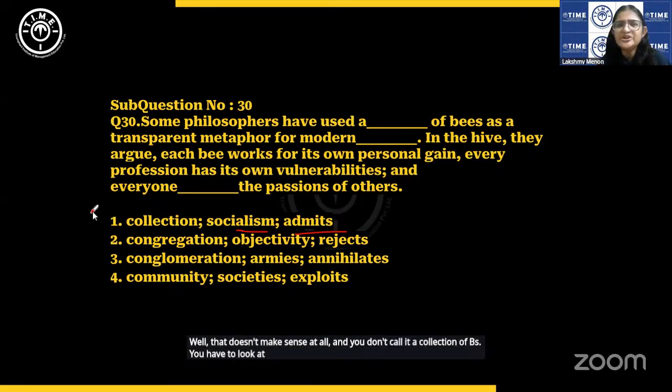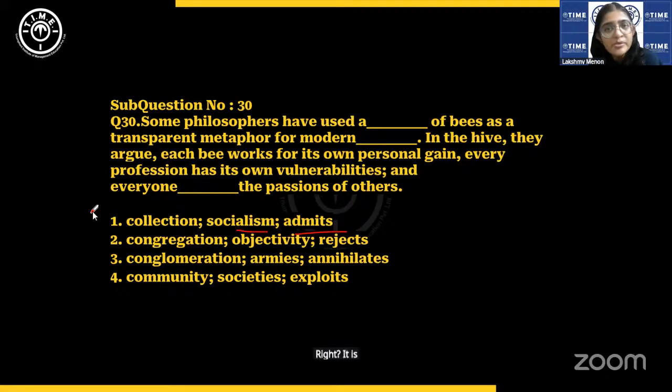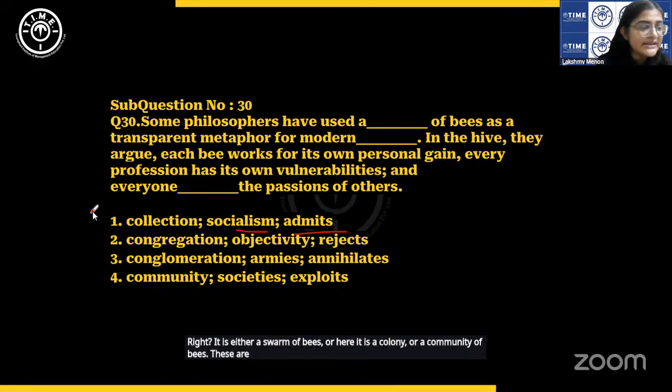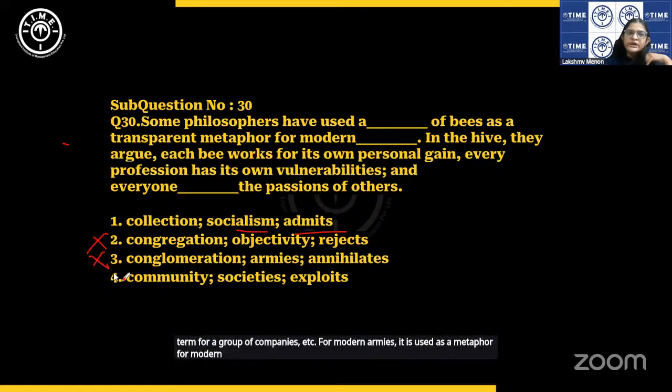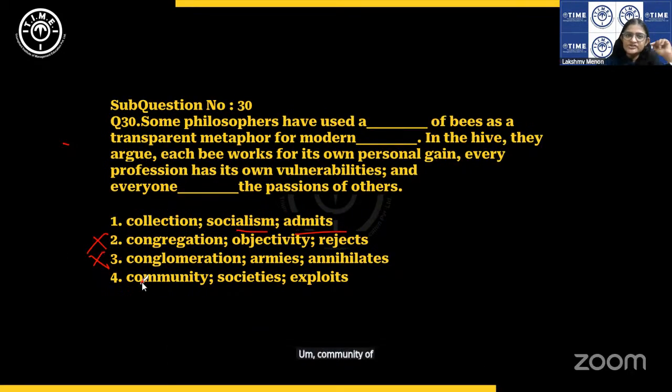You have to look at the right terms, right? It is either a swarm of bees or here it is a colony or a community of bees. These are the words that are used for bees. Okay. So you need to look at the right terms here. Congregation is a gathering. Objectivity, for modern objectivity doesn't make sense. Conglomeration is a huge term for a group of companies, etc. For modern armies, it is used as a metaphor for modern armies, no? Community of bees as a transparent metaphor for modern societies.